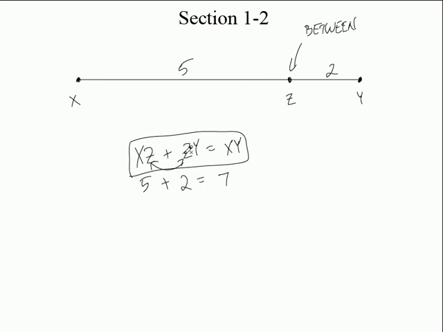Do you see how Z is in this one and this one? That means Z is between what? X and Y. Do you see it? It's between those two things. So that's what it means when it talks about things being between. We're going to do this quite a bit. We're going to take line segments and add them up and set them equal to the whole thing.